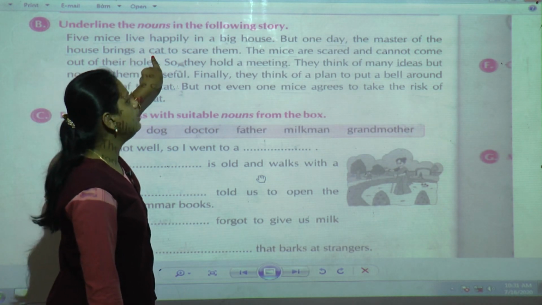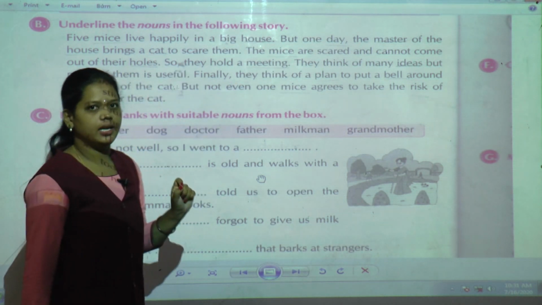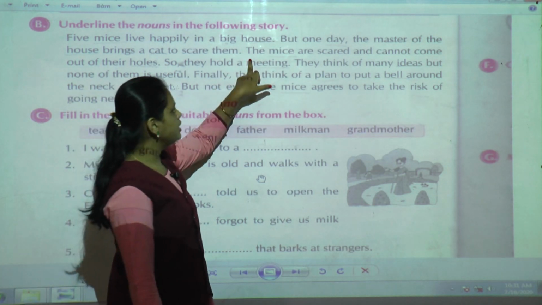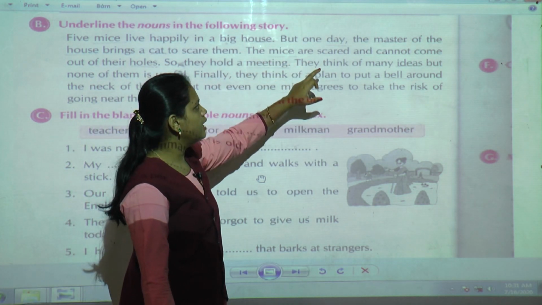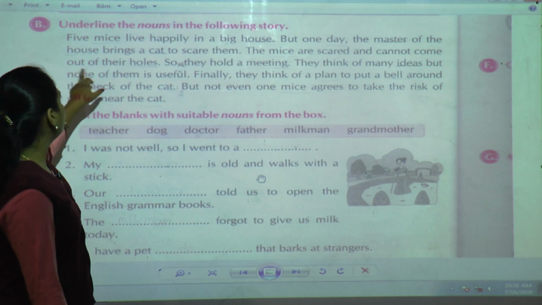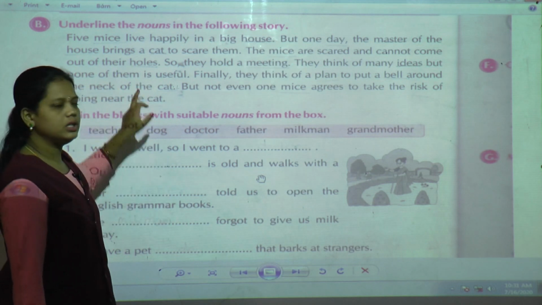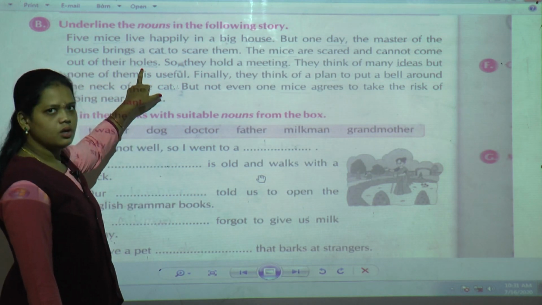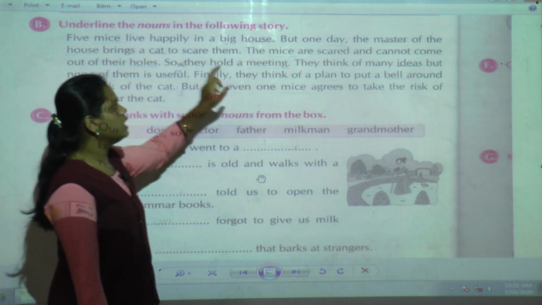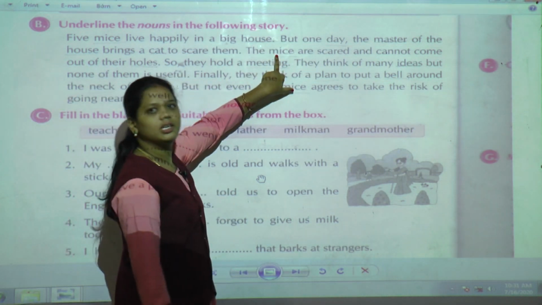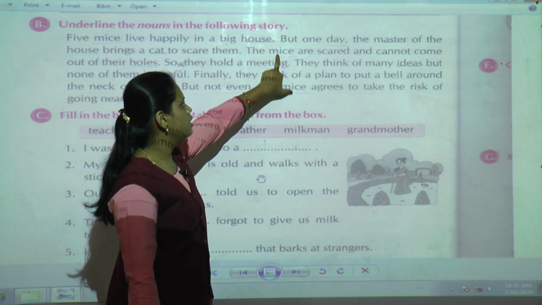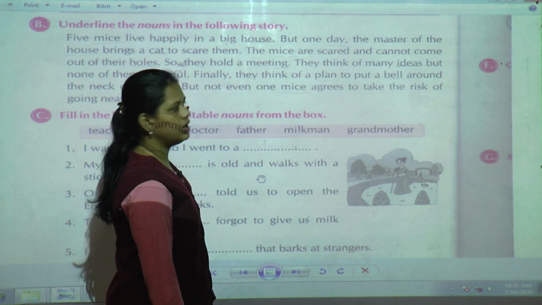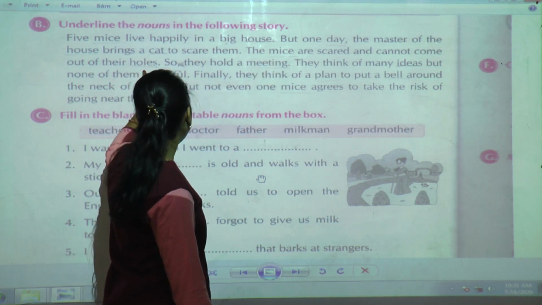So these 3 are the nouns we have underlined. Now in the third sentence, the mice are scared and cannot come out of their holes. Holes is a place, so it is a noun. Again the animal name, mice. So in the third sentence we have underlined mice and holes.